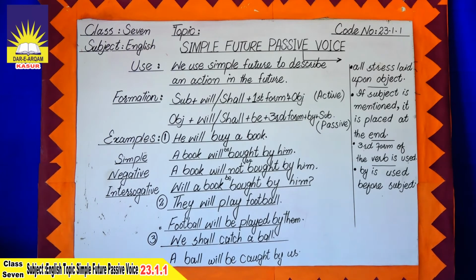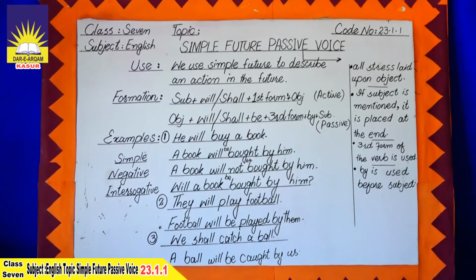Buy is the first form that we use in the active voice, but we use the third form in the passive voice. And by is used before the subject, and him is the objective case of the subject. And when we want to make a negative sentence, we use not before the helping verb. A book will not be bought by him.